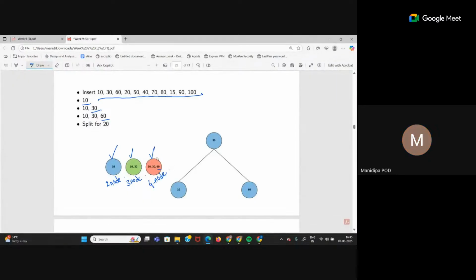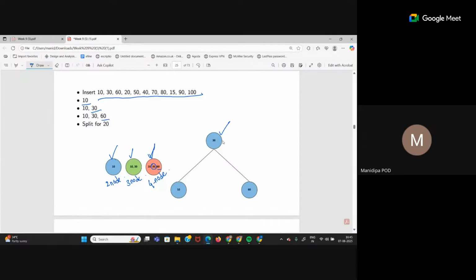Now we are following what strategy? Early split. That means as soon as a 4 node is encountered, we have to split it. So if I split this node, which key value will go one level up? 10, 30 or 60? The middle one, 30. Always the middle one. So 30 goes one level up. 30 becomes the root node. 10 comes as its left child. 60 comes as its right child.